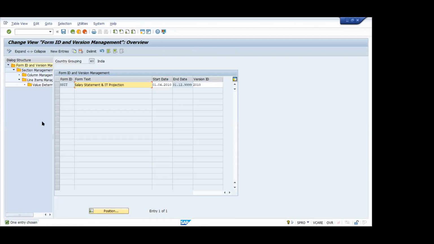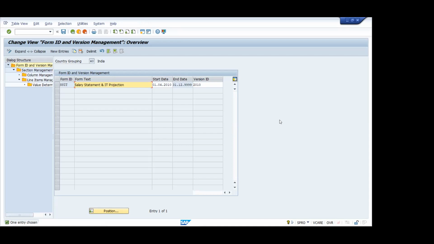You can see this also. Previously it was not there, but since 2012-13 it came, I believe. Why it is required, I'll tell you. Generally people in a company, if there are some tax related issues, come to the HR or the payroll administrator asking why there is a deviation in the tax.